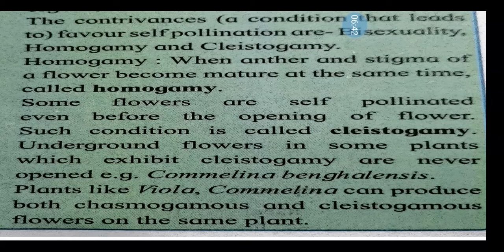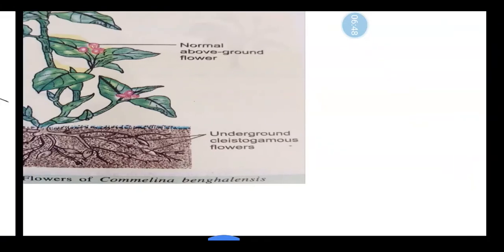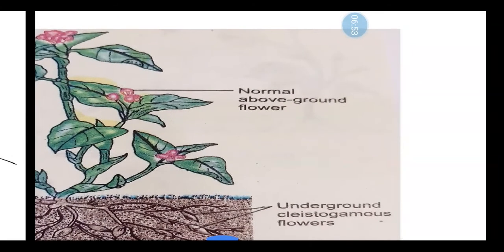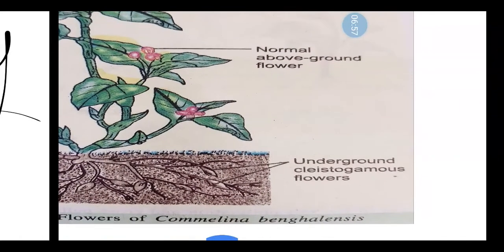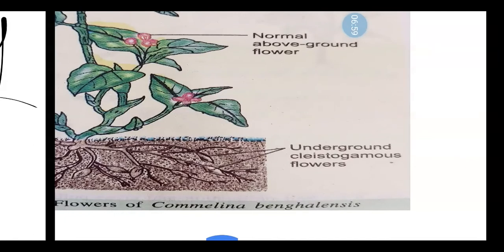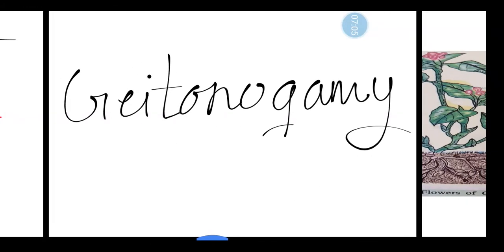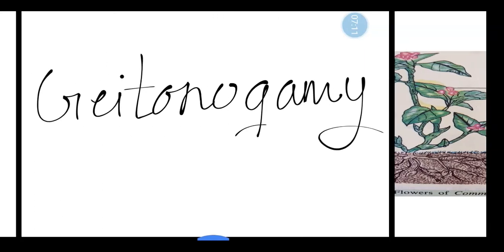Example, Commelina. See here, in this plant Commelina, normal flowers are present above the ground and underground cleistogamous flowers are observed. Plants like Viola and Commelina can produce both chasmogamous and cleistogamous flowers on the same plant.